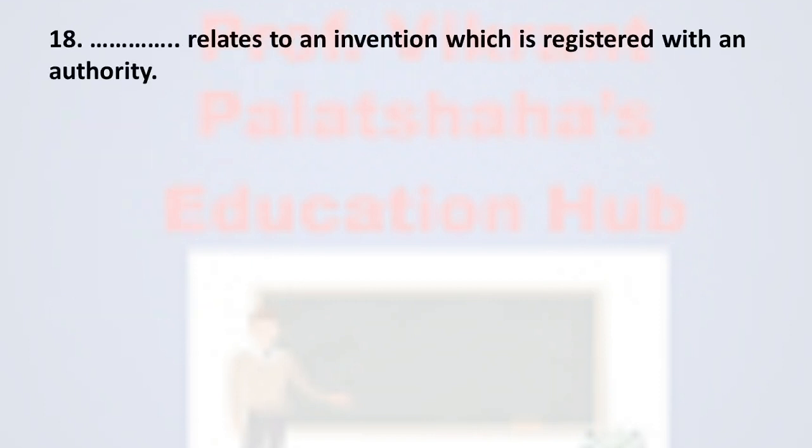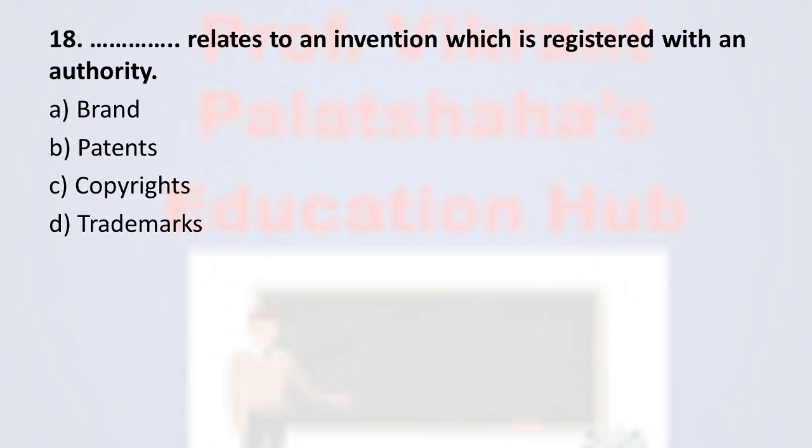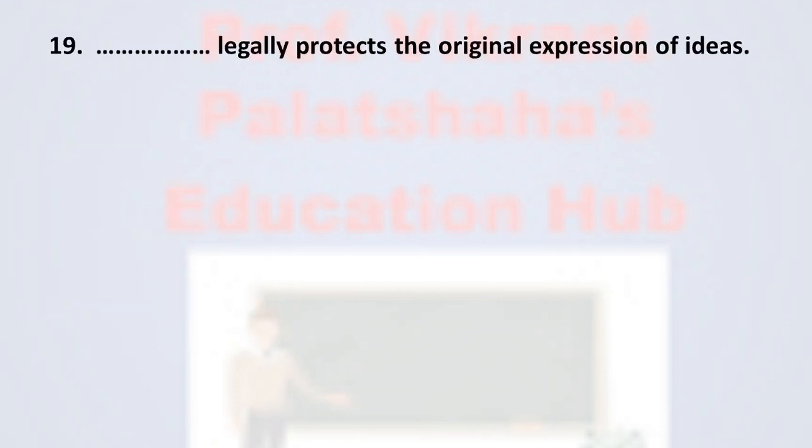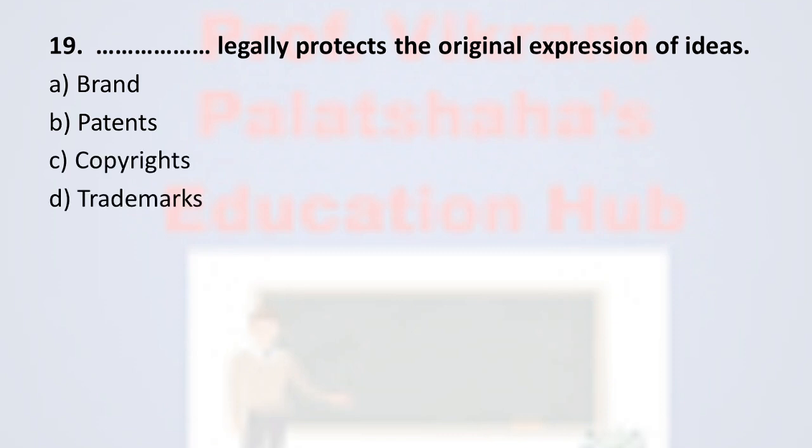Next, question number 18. Dash dash relates to an invention which is registered with an authority. Option A brand, option B patents, option C copyrights, and option D trademarks. And the correct option is option B patents. Next, question number 19. Dash dash legally protects the original expression of ideas. Option A brand, option B patents, option C copyrights, and option D trademarks. And the correct option is option C copyrights.